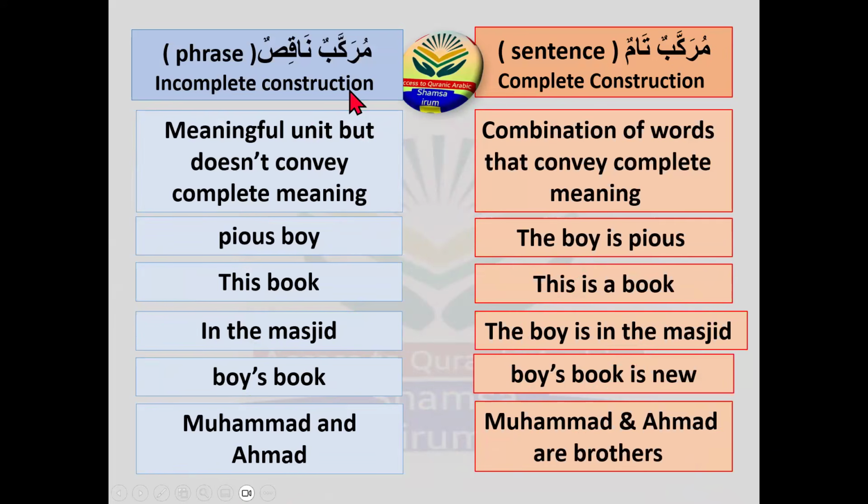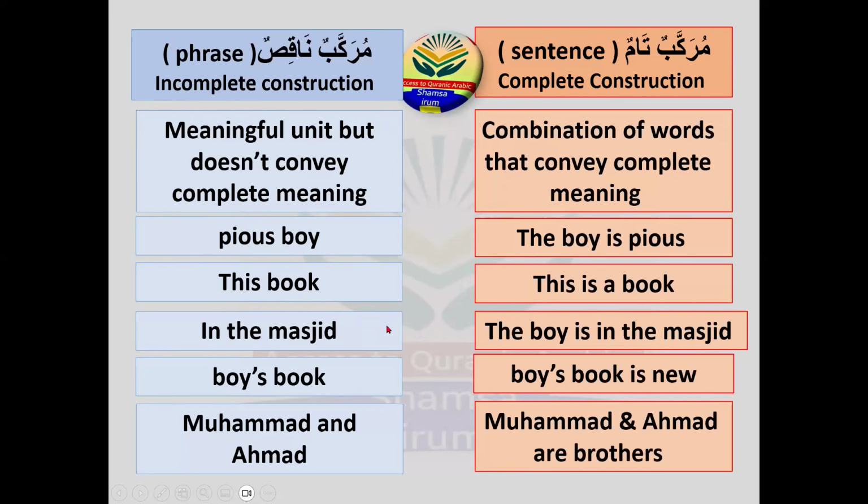So you know that the murakkab naqis means it is a meaningful unit but doesn't convey the complete meaning. On the other hand, the murakkab tam is a combination of words that conveys the complete meaning. We did the Murakkab Tosifi like Pious Boy, and we learned how we can convert this Murakkab Tosifi into a sentence. Then we learned the Murakkab Shari, and how we can convert it into a sentence.